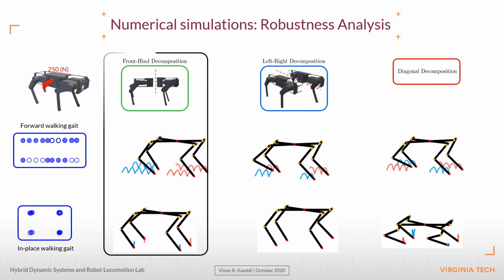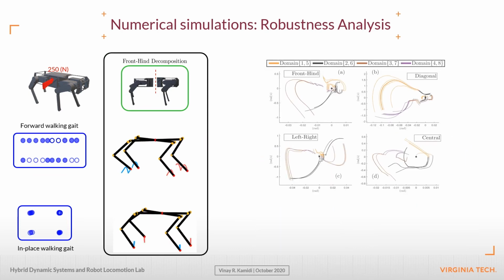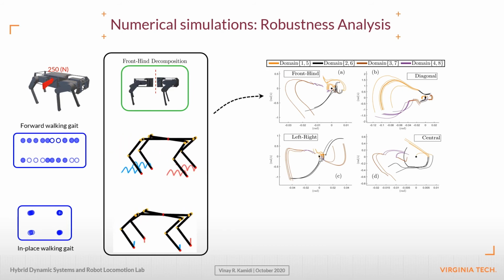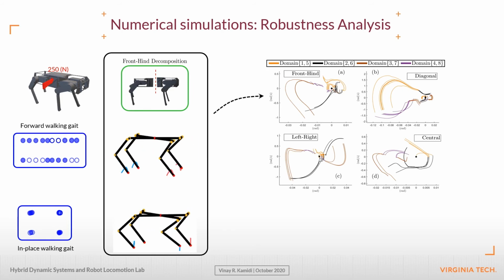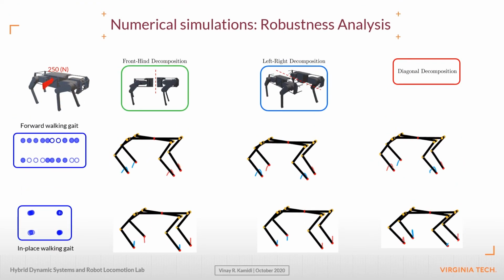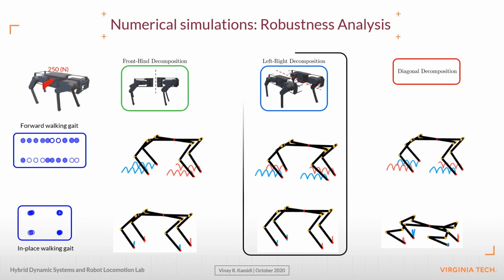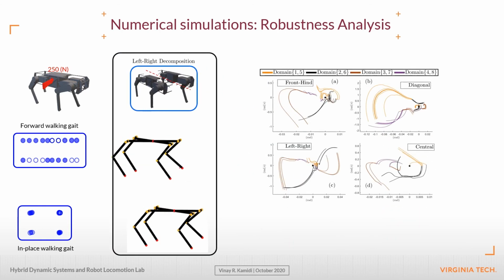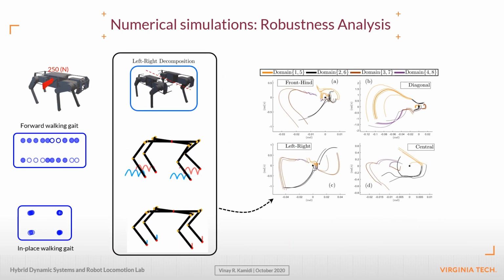First, for the front-hind decomposition scheme, we can see that both forward walking and in-place gaits are stable. A clear convergence to the orbit is observed in the pitch phase portrait for the forward walking gait. Next, in the left-right decomposition scheme, we again see that both forward walking and in-place gaits are stable. And again a clear convergence to orbit is visible in the pitch phase portrait of the forward walking gait.